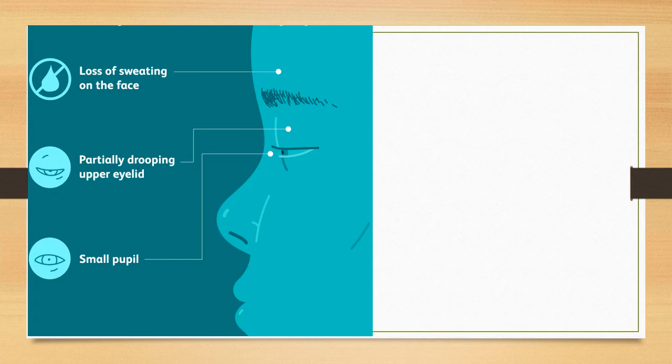So now in this figure again you can see the three important predominant features of the Horner syndrome. That includes, first, the loss of sweating, that is the anhidrosis, basically over the forehead and that side of the face. Then second, there is a partial drooping of the upper eyelid. The upper eyelid will be slightly paralyzed because of the paralysis of the Mueller's muscle, that is the elevator of the upper eyelid. And the third important symptom is a small pupil. Rather, it is a sign that there will be miosis.